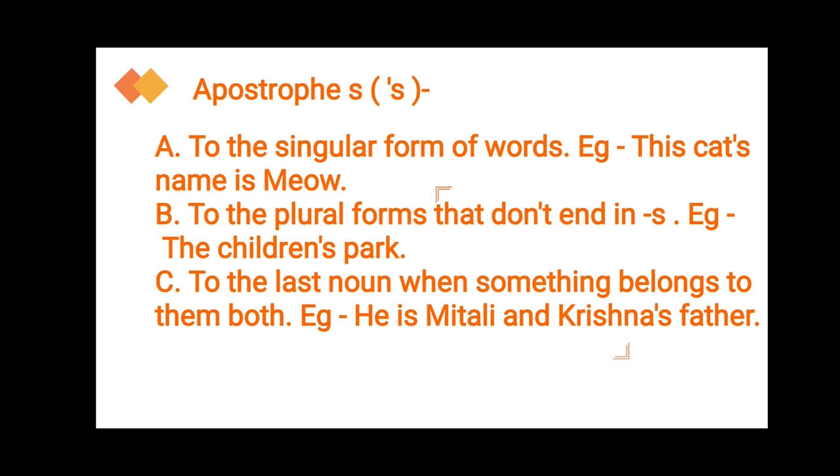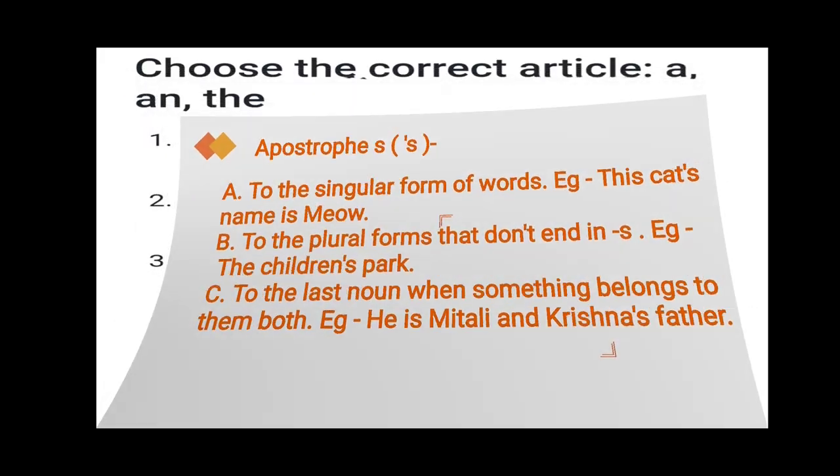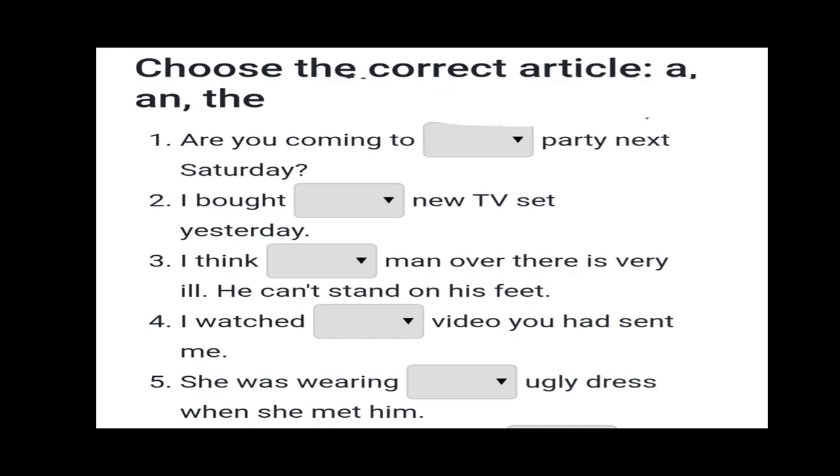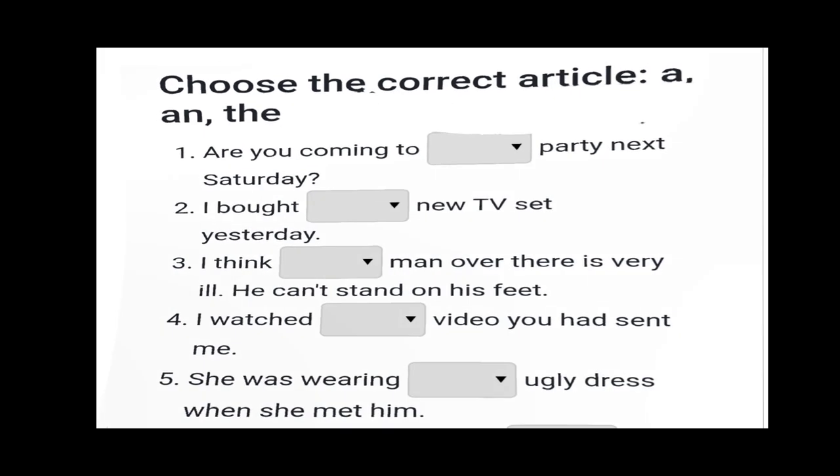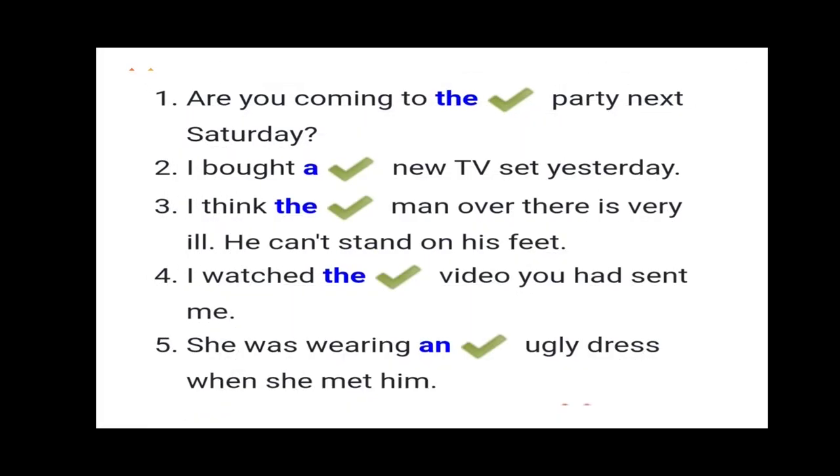But students, for your better understanding, here I have included an exercise on the articles. Let me read out the question for you. The question is, choose the correct article a, an, or the. So it means students, here you can see 5 sentences are given with some dashes, and we have to put the correct articles in these dashes. So students, here I have written the answers for all of you. Let me read out the sentences including the correct answer.